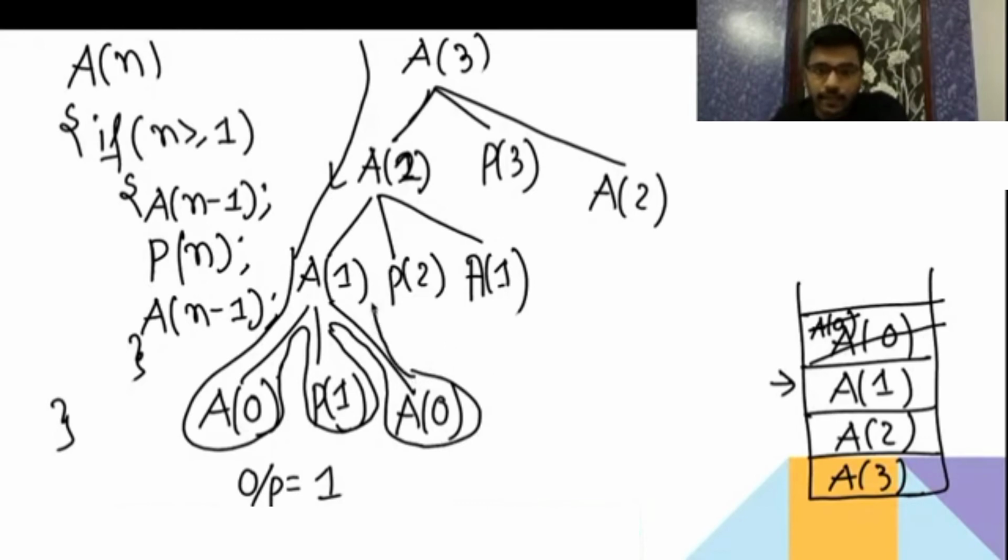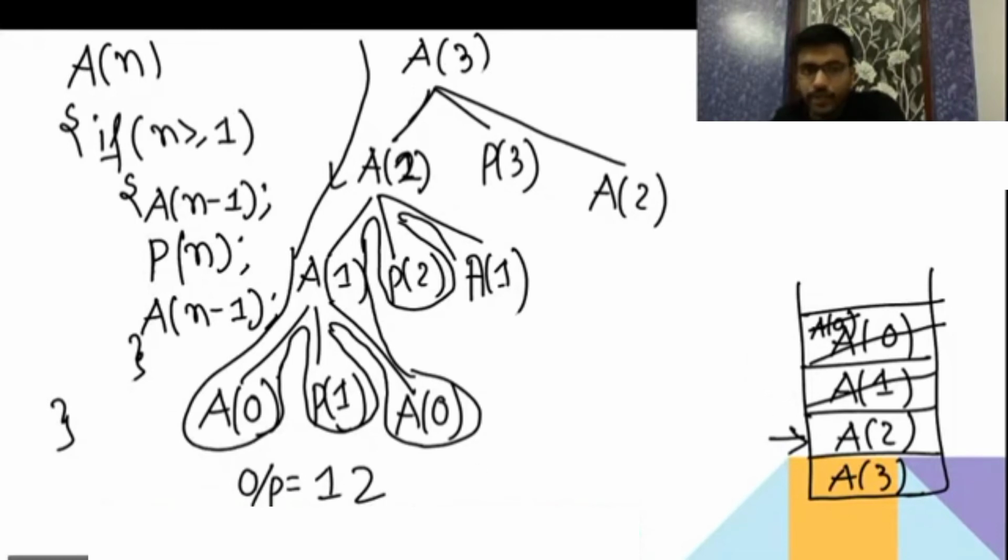Then it will pop a1. Okay, last visiting a1. So now the stack will be in a2. Now it is going to print 2. Now a1 they have popped. Now the top is pointing in a2.